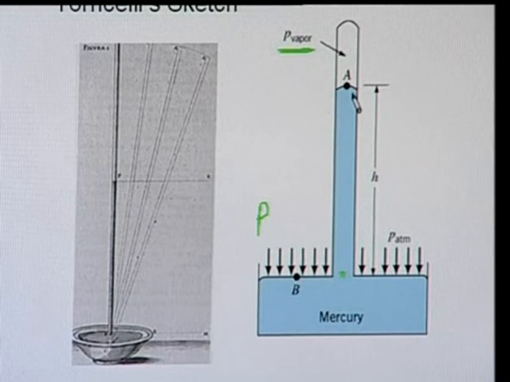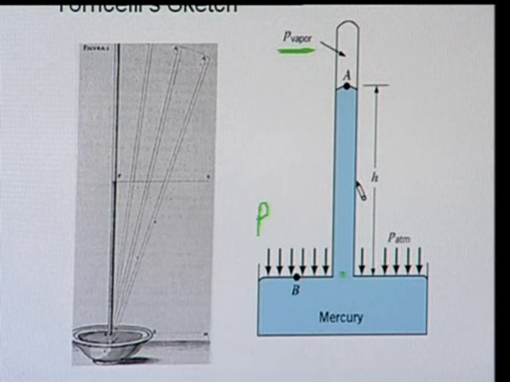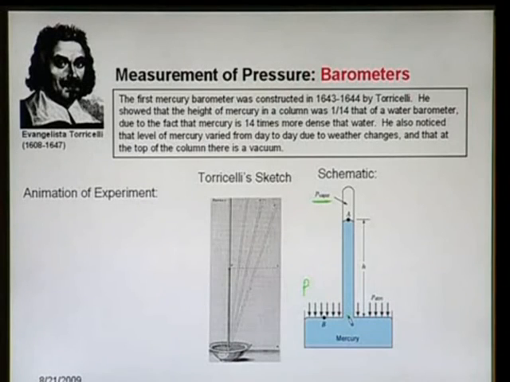So, with the help of this figure, we can understand how atmospheric pressure can be measured with the help of this column of mercury. With the help of the knowledge of the fluid pressure equation, we can write the equation which will give us the pressure in the form of the height of the mercury available in the container. So, how do we write the equation? Pressure at this point and pressure at this point is the same, and at this point what is the pressure in terms of height of the fluid? At this point the pressure is equal to gamma into H. Gamma is the weight density of mercury, into the height of this column.